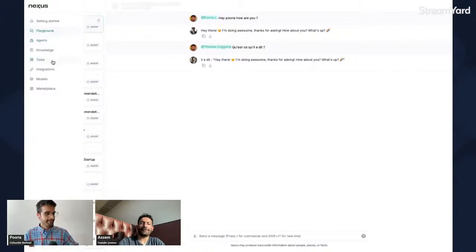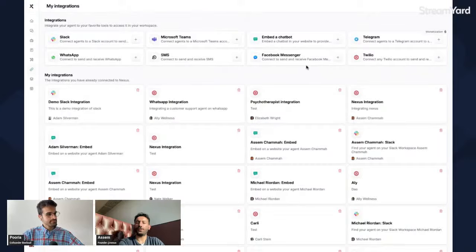Yeah. At the time, no, because when you're integrating an agent into our integration, you're integrating one singular agent. You're not integrating Nexus per se. So you can integrate one specific bot on Telegram, but you can't have accessibility to all the different bots, because that is something you can do on Nexus.